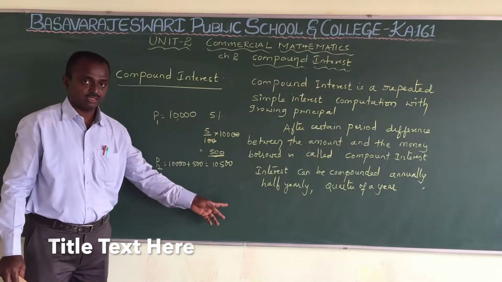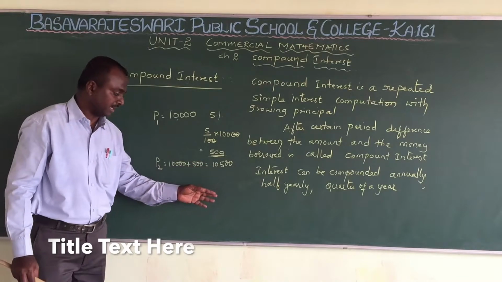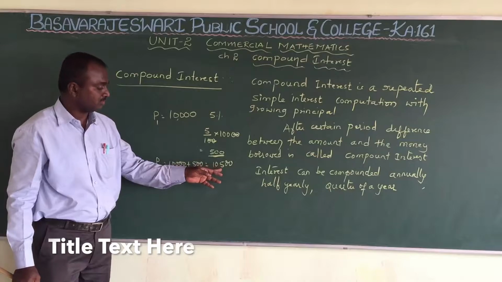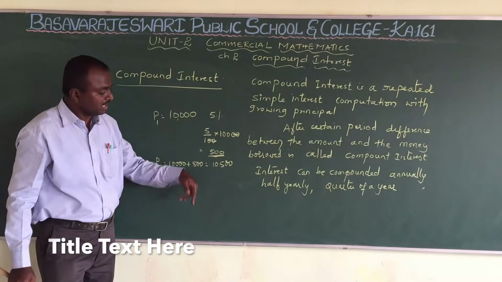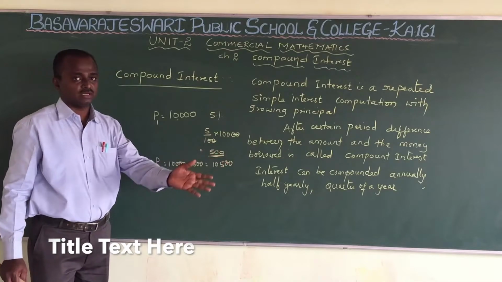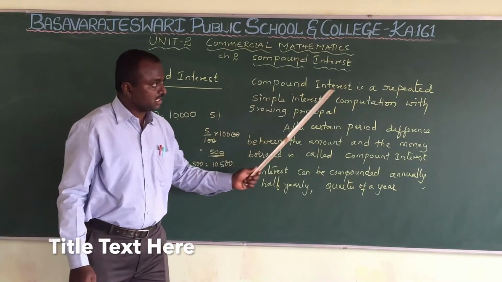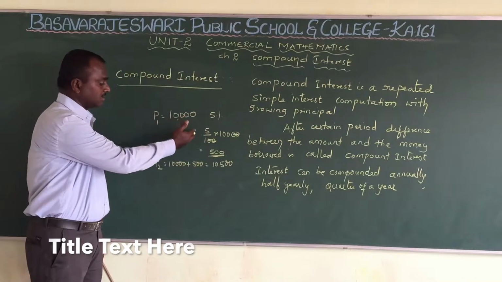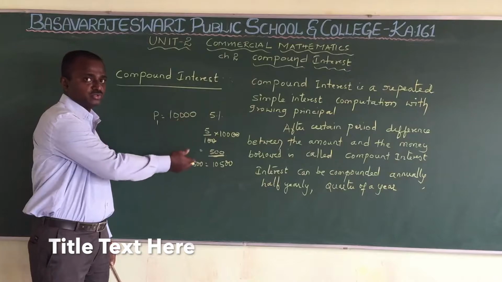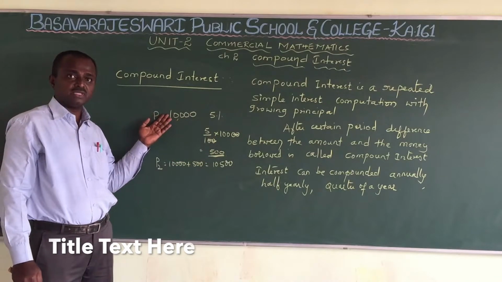It goes on. At the end of the second year, we will get some interest for this principal amount. That amount will be added for the next year, the third year, and so on. That's why compound interest is called a repeated simple interest. Every year we are doing the simple interest process, and interest is not calculated on the original principal.